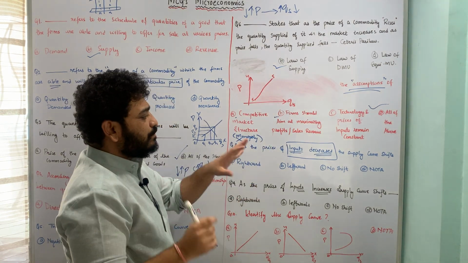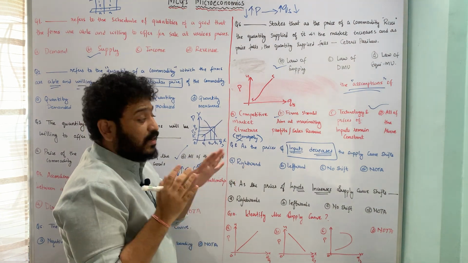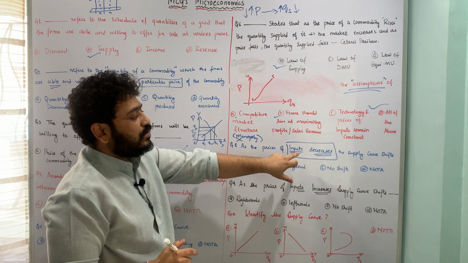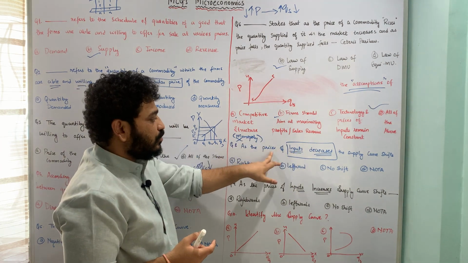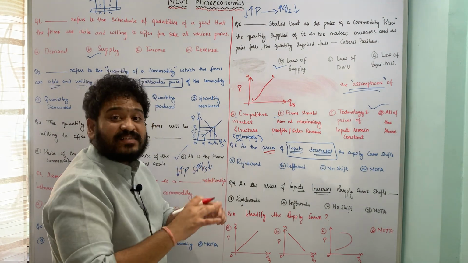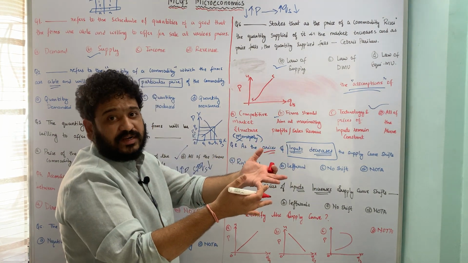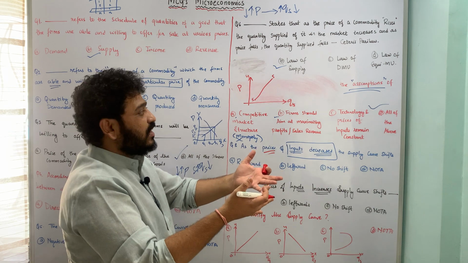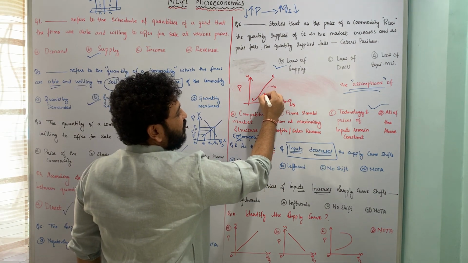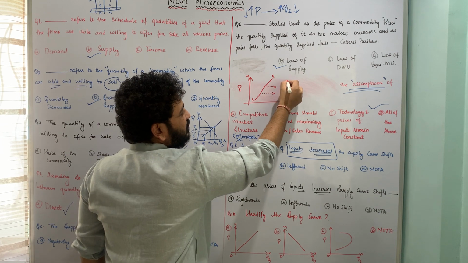Now what is happening is the price of the commodity remains the same, but my cost of production is going to go down as the price of input is going to go down. As a result I will supply more quantities of that particular good in the market, and therefore my supply curve will shift this side. It will shift this side.